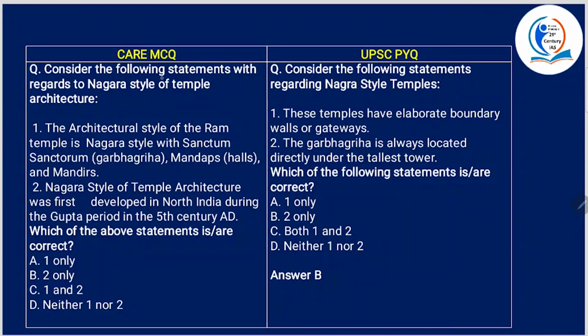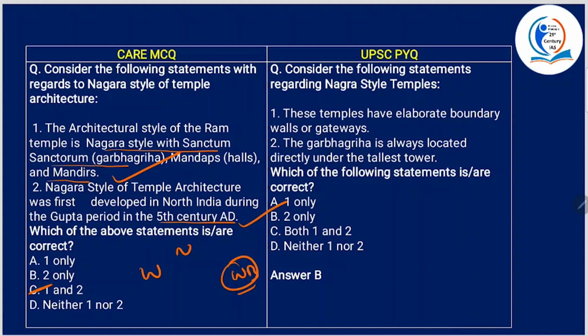Consider the following statements with regards to Nagara style of architecture. The architectural style of Ram temple is Nagara style with sanctum sanctorum, that is the Garbhagriha, Mandapas, halls and mandirs. This is true. The Nagara style of temple architecture was first developed in North India during the Gupta period in the 5th century AD. This is also true, and the style is popular in northern, western and eastern India except for West Bengal, especially in and around the regions of Rajputana and Kalinga. So both the statements are right.